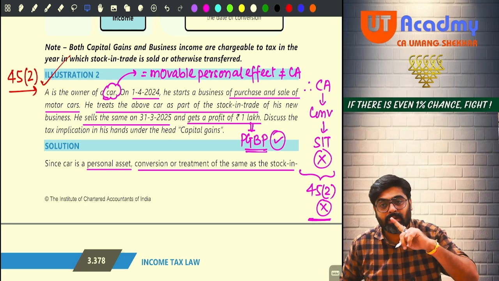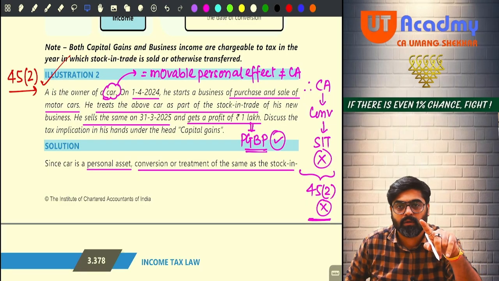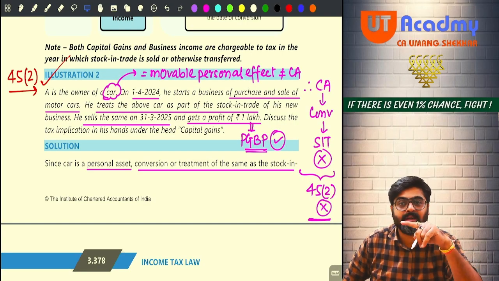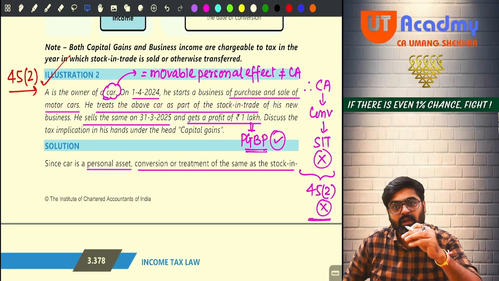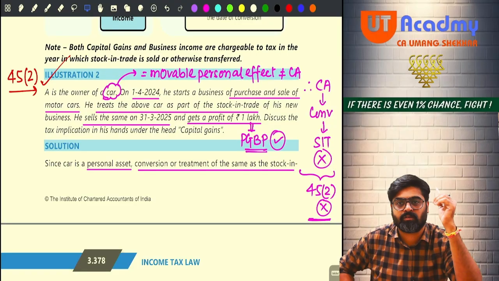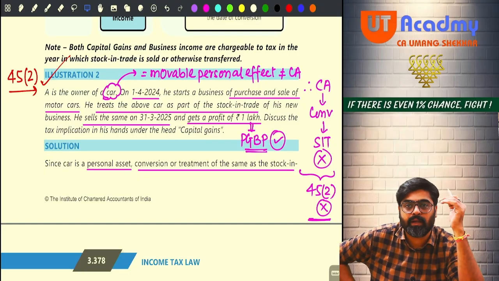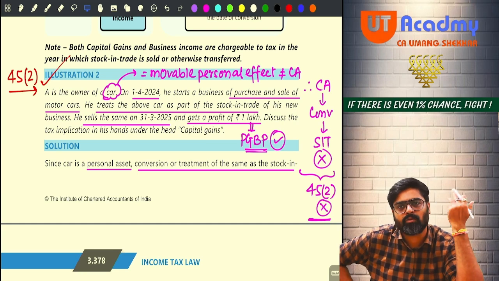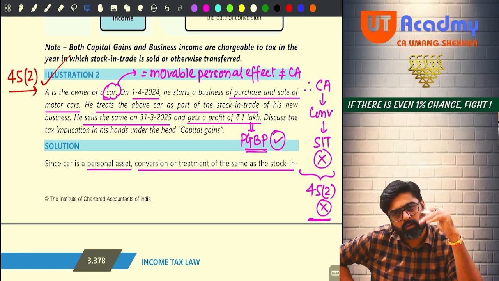Why? Because conversion of capital asset into stock in trade will result in capital gain under section 45(2). The asset transferred by him was a car, and if nothing is mentioned, I will assume that the car was a movable personal effect for him, and movable personal effect is not a capital asset. If you convert it into stock, if you would have sold it, would there have been any capital gains? No. Why? Because that is not a capital asset only. So just because of converting, there will not be capital gain.